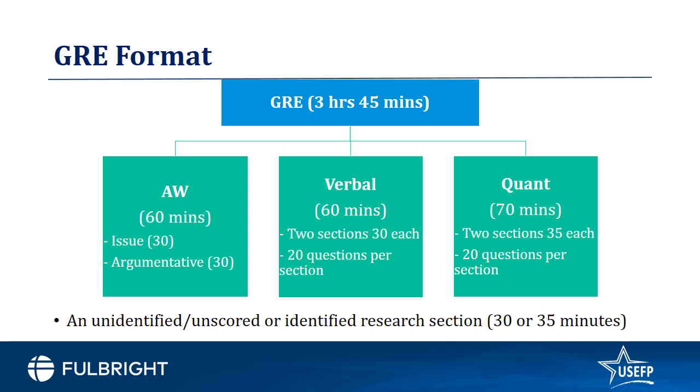In terms of thinking about the order of these different components, the analytical writing section will always come first. So you'll always be asked to do the issue task first and then the argumentative task. The verbal reasoning, quantitative reasoning, and unidentified / unscored section may appear in any order. Therefore, you should treat each section as if it counts towards your score, right? The identified research section, which is not scored, can be included in place of the unscored / unidentified section. The research section will always appear at the end of the test.